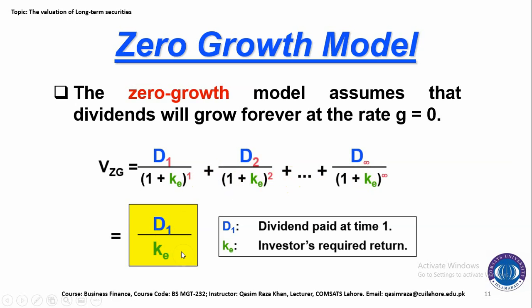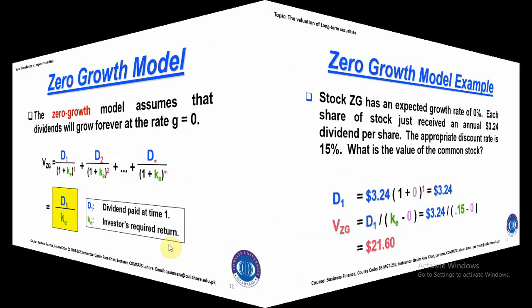Ke is the investor's required rate of return. This is the simple form of this equation because we are assuming that g is equal to 0, growth is 0. So the simplified form of this equation is D1 divided by Ke.